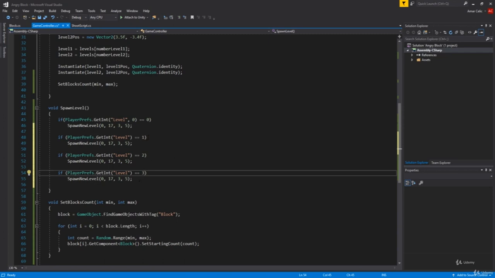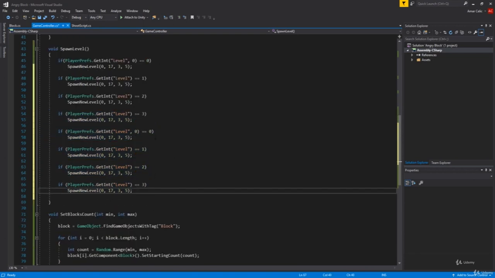Actually, in the whole series, I'm gonna have 7 levels. So I'm gonna copy this one more time and paste it right now, so I'm gonna do all the levels. So 4, 5, and 6. So level 5, 6, and 7. Just like that. Or actually that will be 8 levels because it starts from 0.